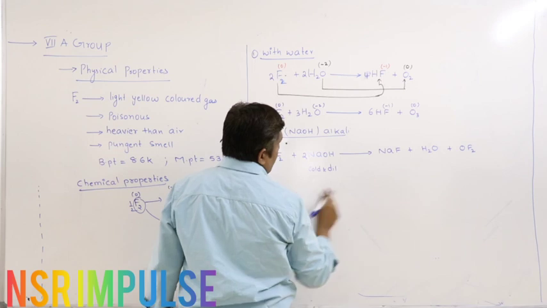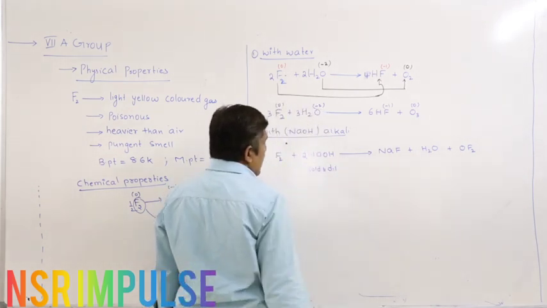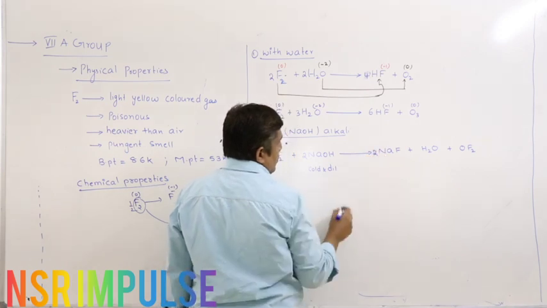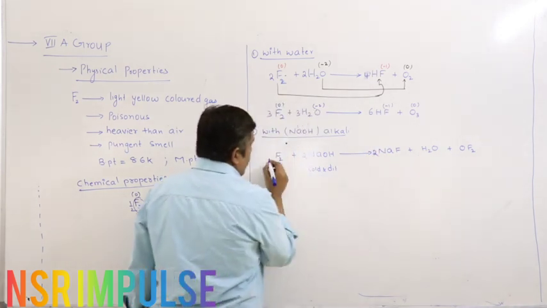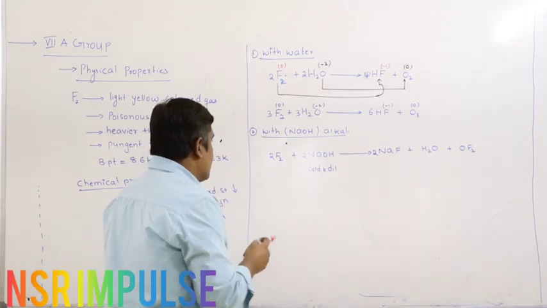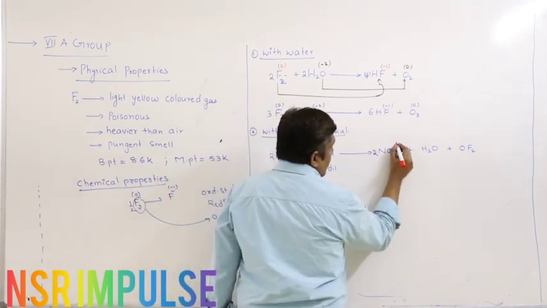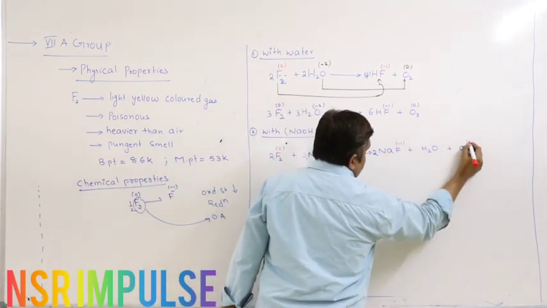So I am taking 2 NaOH, we have 2 oxygens, 2 hydrogens, hydrogens are balanced, 2 NaF, 2 plus 2, 4, therefore 2F2. I am assigning the oxidation states. Oxygen 0, here it is -1, here also it is -1.